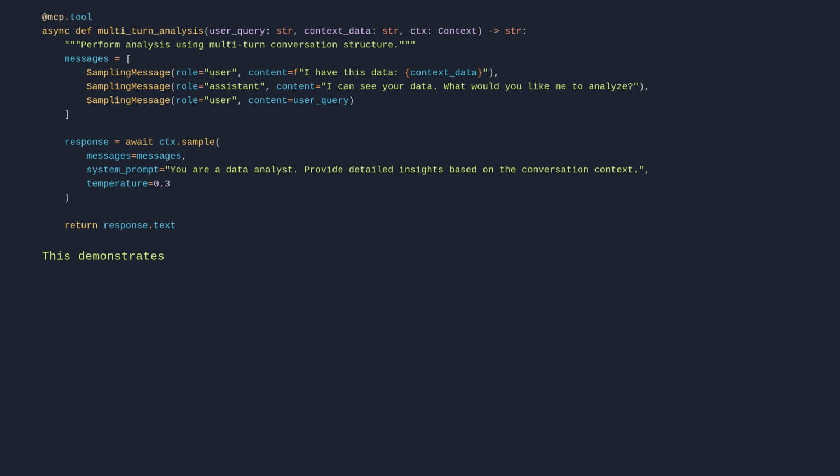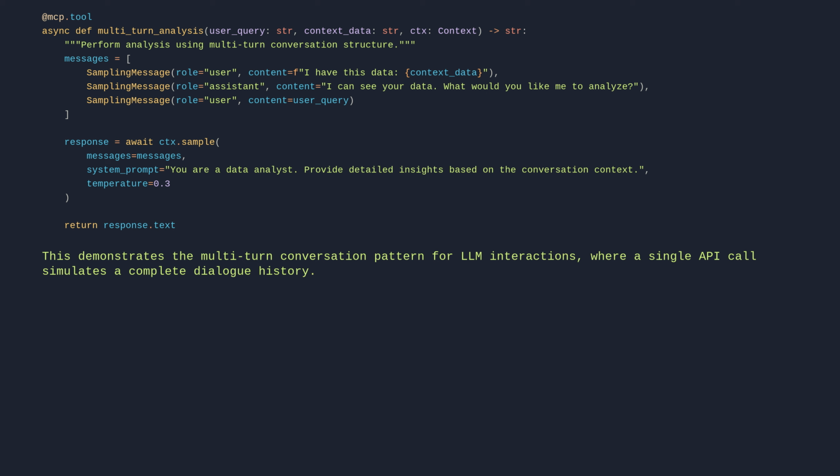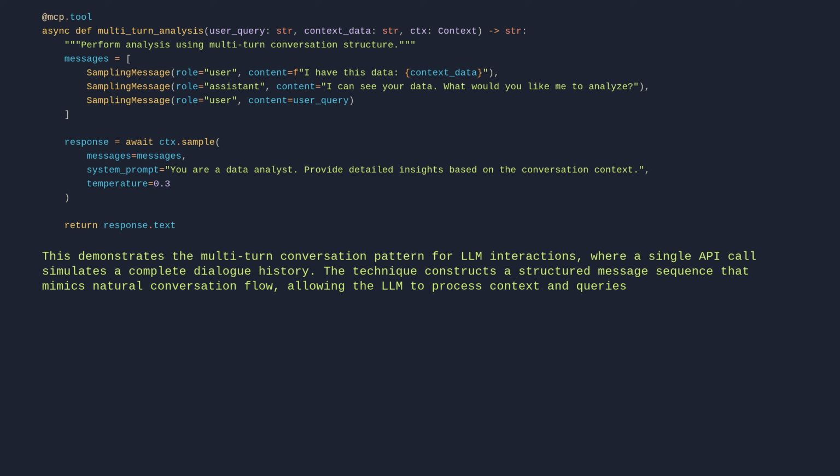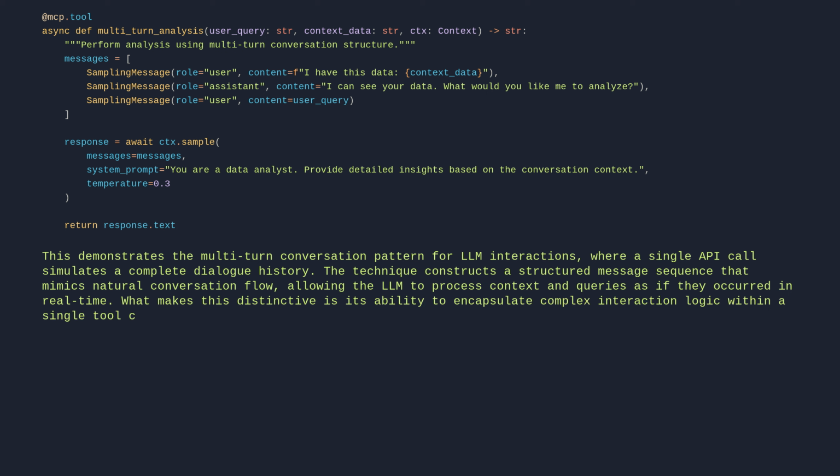This demonstrates the multi-turn conversation pattern for LLM interactions, where a single API call simulates a complete dialogue history. The technique constructs a structured message sequence that mimics natural conversation flow, allowing the LLM to process context and queries as if they occurred in real time. What makes this distinctive is its ability to encapsulate complex interaction logic within a single tool call, while maintaining the conversational state implicitly through message ordering.